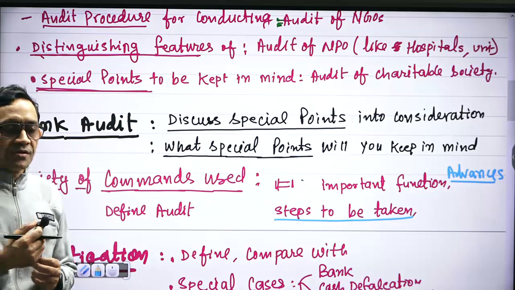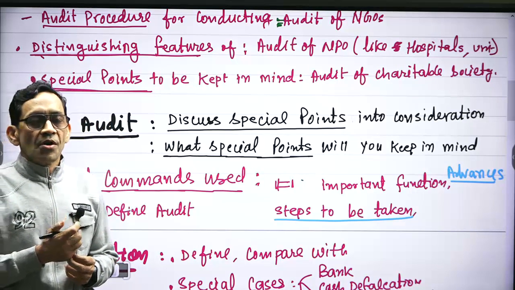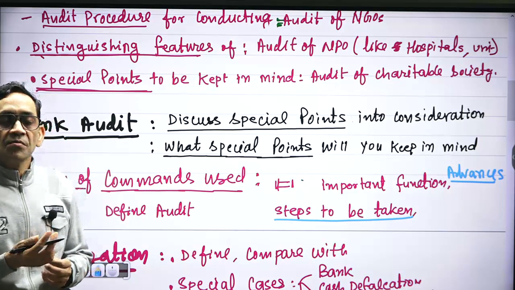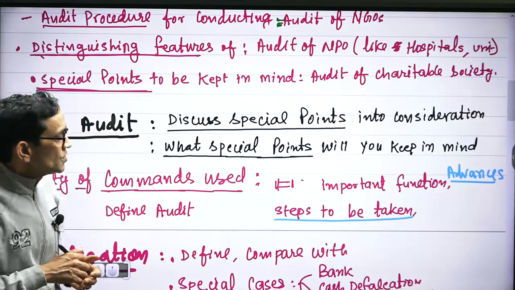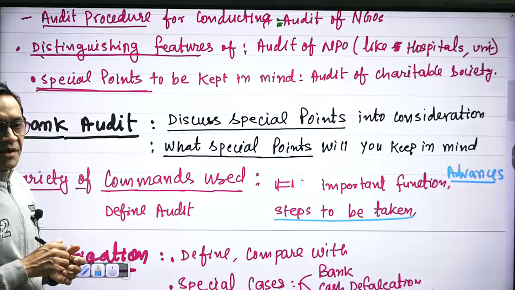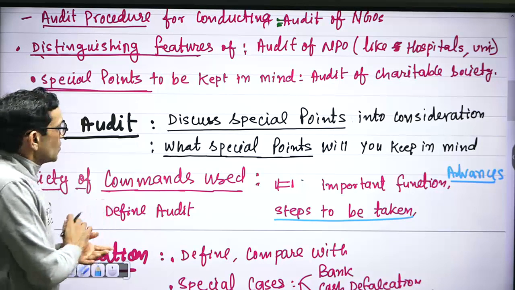So here some broad criteria are there. For example, default in payment of amount due within 90 days. That is the general step. But this is not the only step. Auditor should see other technical criteria while declaring any account NPA. That is covered. And you are asked a general question, that is, define audit.